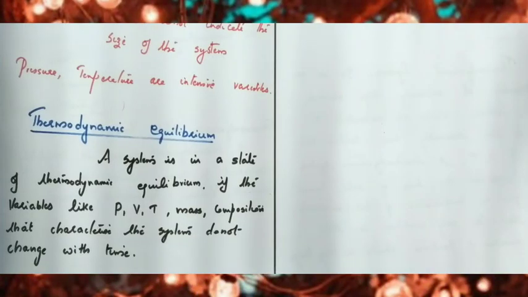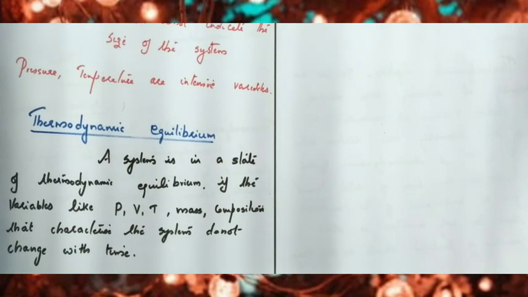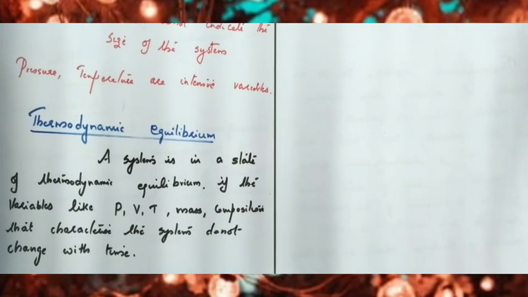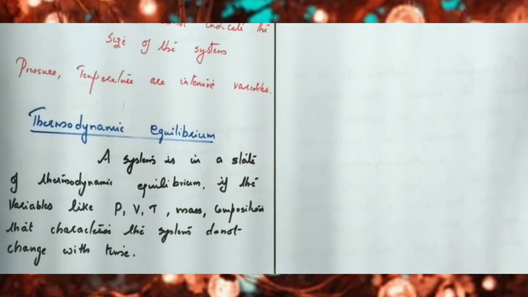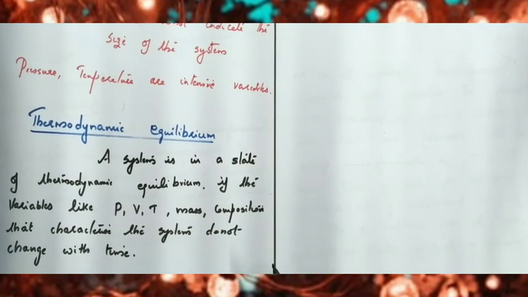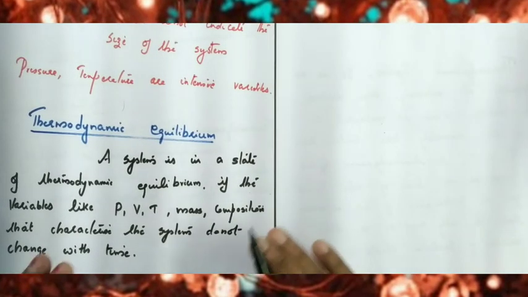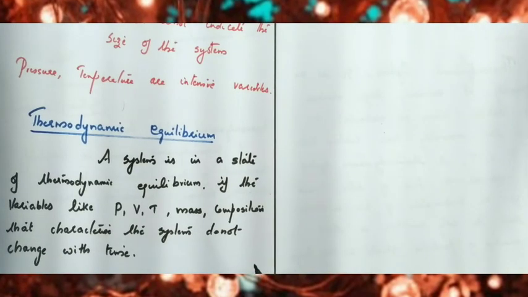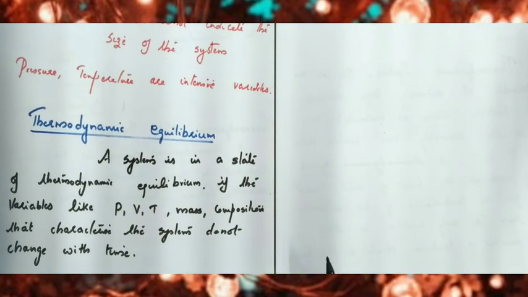Now we can see what thermodynamic equilibrium is. The word equilibrium in mechanics means no force is acting on the system, and then we can say that the object is in equilibrium. But in thermodynamics, a system is said to be in thermodynamic equilibrium if the thermodynamic variables like pressure, volume, temperature, mass, composition, etc. that characterize the system do not change with time. If these properties remain constant with time, then we can say that the system is in thermodynamic equilibrium.